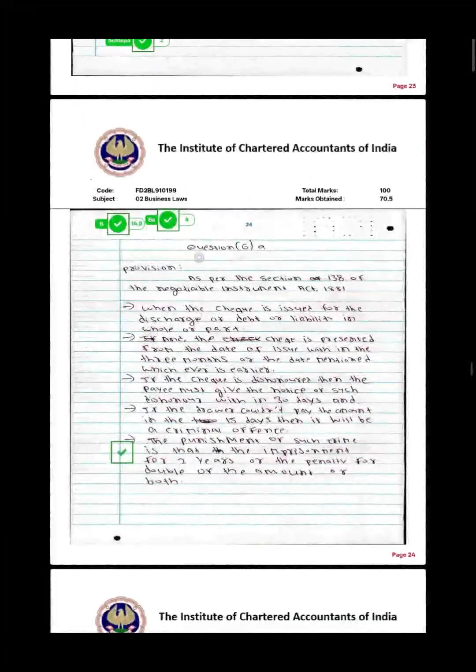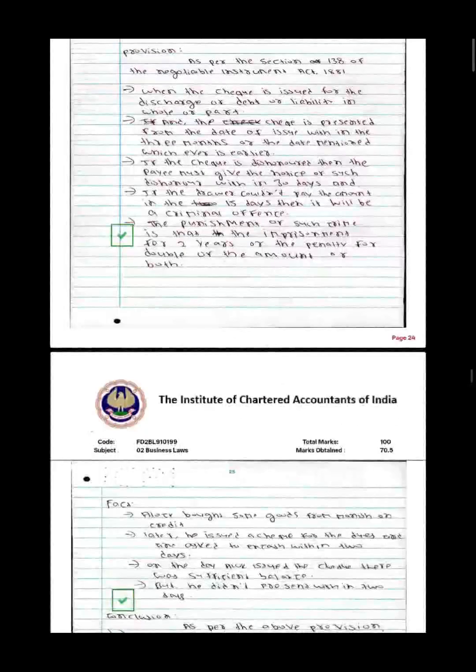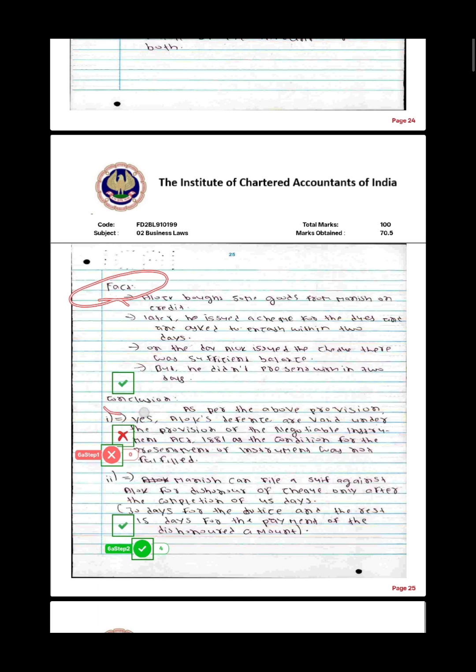And then after that I went to question number 6A. Again I have written the provision here. Although I have written the section number here, I didn't highlight it. Again here fact, and then conclusion, and I was able to score 4 marks.